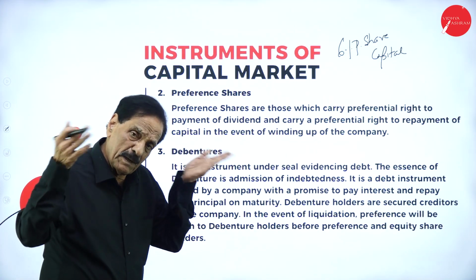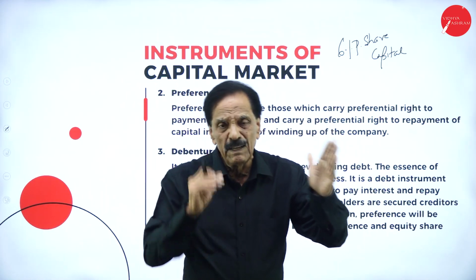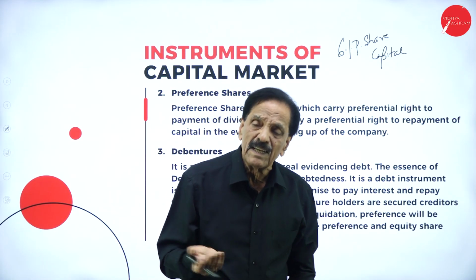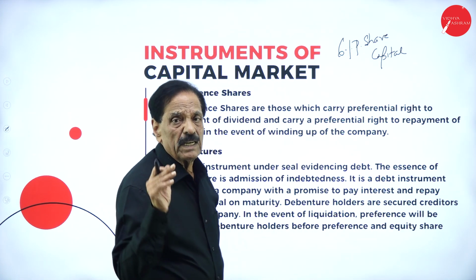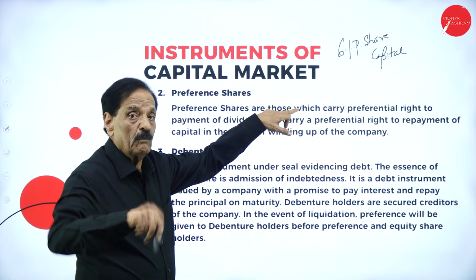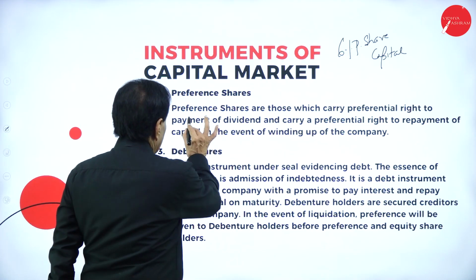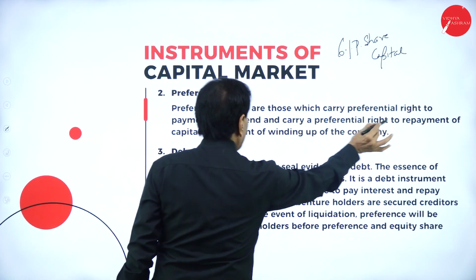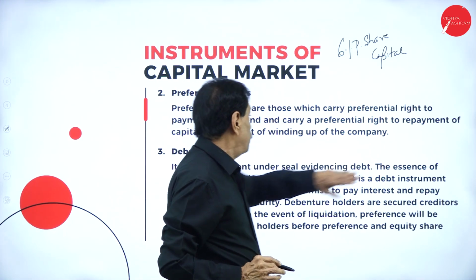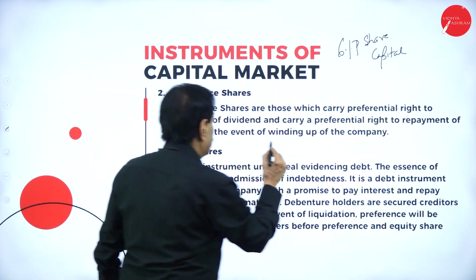Dividend of the equity shareholder is total profit of the company minus expenditure minus preference share dividend, divided by the number of equity shares. What do you mean by 6%? That is the rate of dividend. Preference shares carry a preferential right to payment of dividend and a preferential right to repayment of capital in the event of winding up of the company. Winding up means closing of the company.